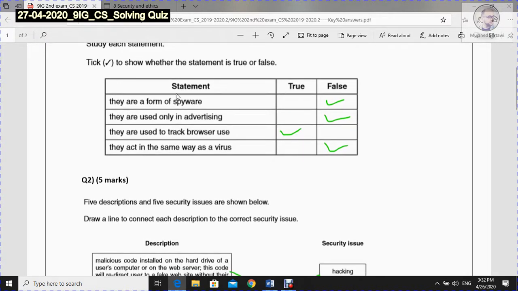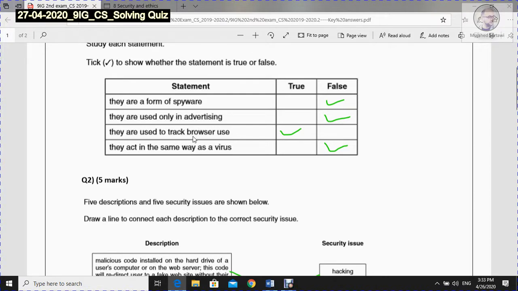The first one, cookies are a form of spyware. Of course, they are not. They are not used as a spyware. They are used only in advertising. Of course not. It's not only for advertising. It's used for collecting the preferences of the users and what they are doing online.